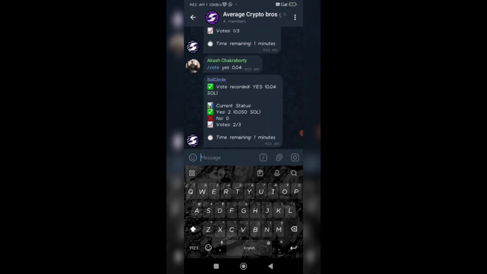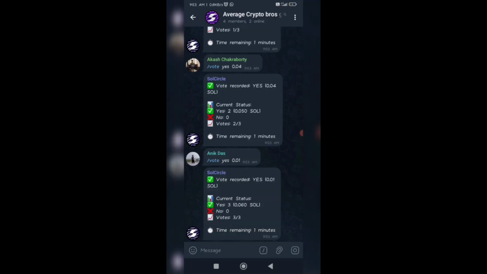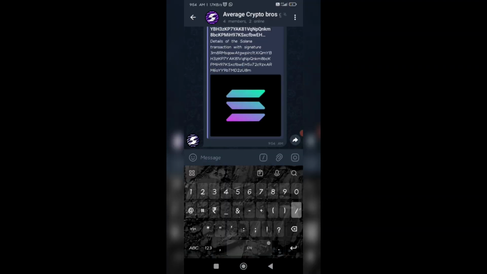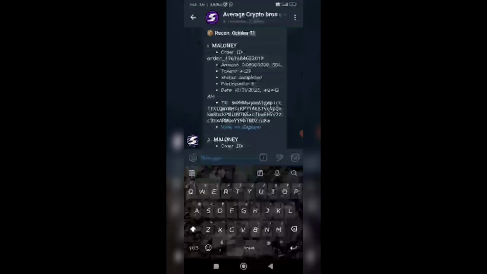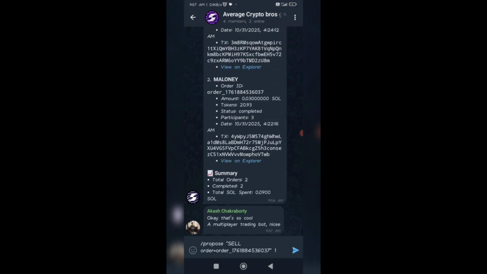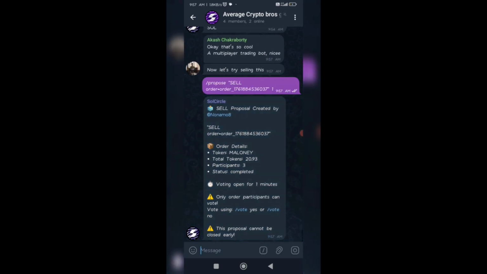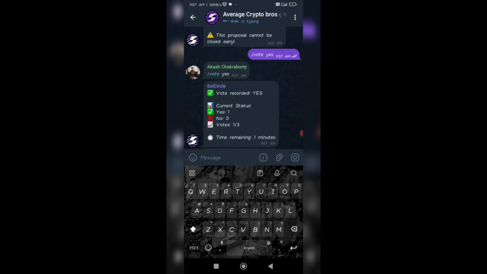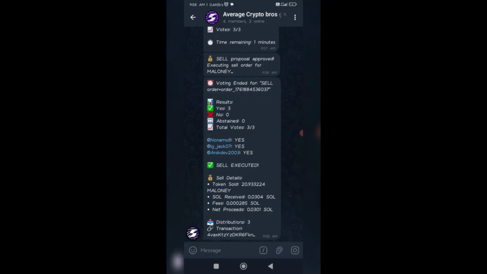The bot registers everyone's vote. The voting happens off chain. I have described why we are doing that, and after that the transaction gets completed. It goes to the pool, and you can see the different statuses, what the current ongoing orders are, and what orders have already been executed. Now let's try selling this also. For selling, only the people who were inside that order, who traded in the first place, can participate in this vote. Others won't be able to. After the sale has been executed, it gets added.